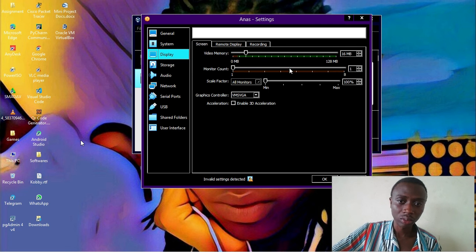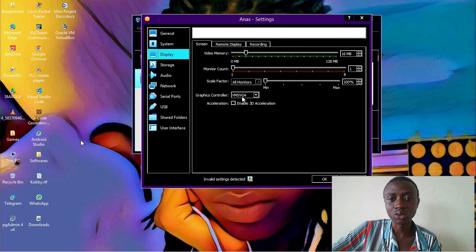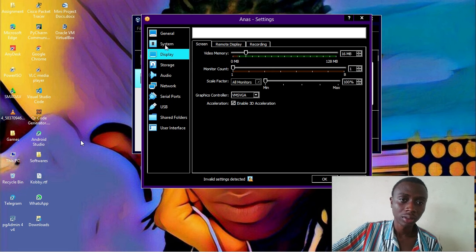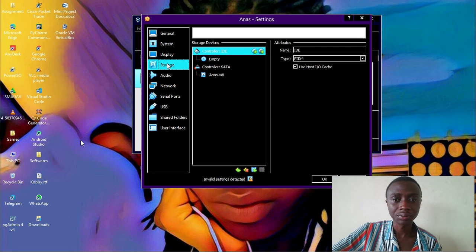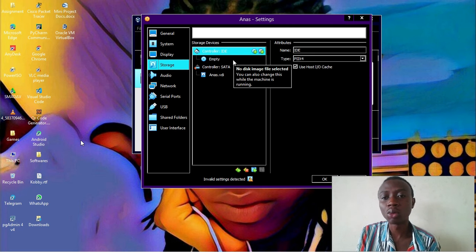Display, you can configure your display properties depending upon your VGA memory and other stuff, whether you want to increase it. But I've told you, you can see that the graphic controller is just a virtual machine VGA. One thing I will entreat you to do is to enable the 3D acceleration, and it's very, very helpful. The next important step that we have to do is the storage. The storage, this is where we are actually going to insert our disks into our laptop.